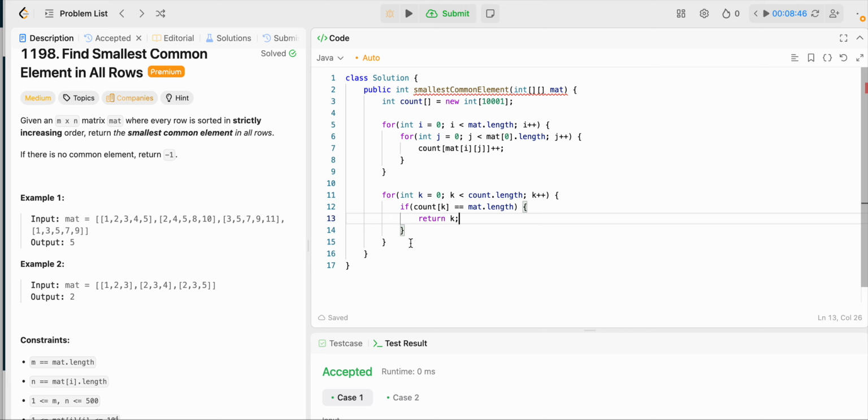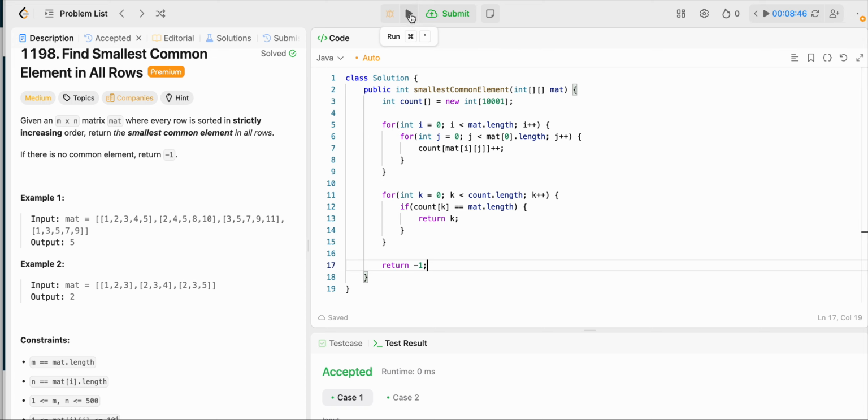All right, and then if we don't get any numbers, if there's no common element that matches the number of arrays or columns in our matrix, then we're going to go ahead and return -1.